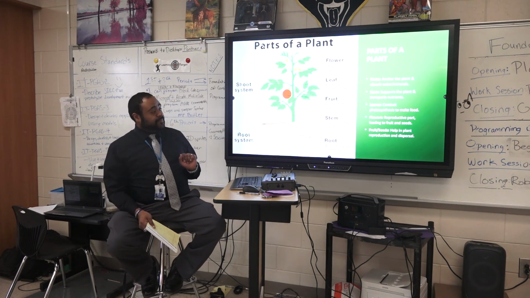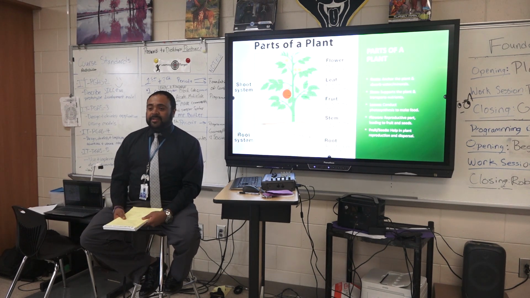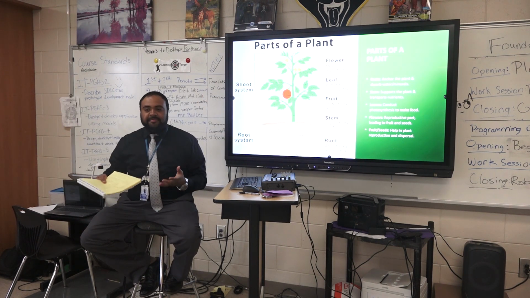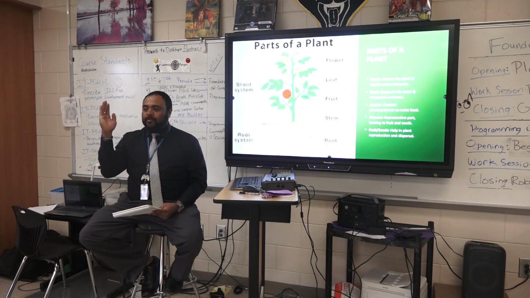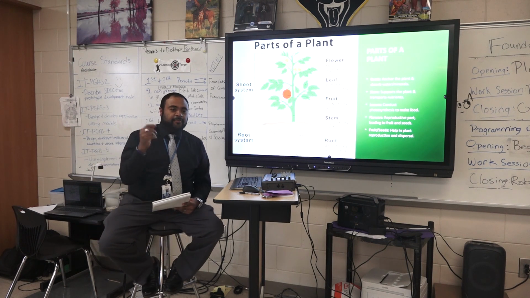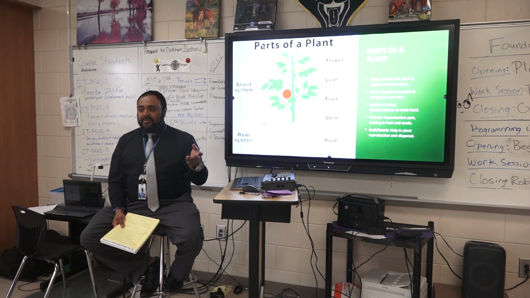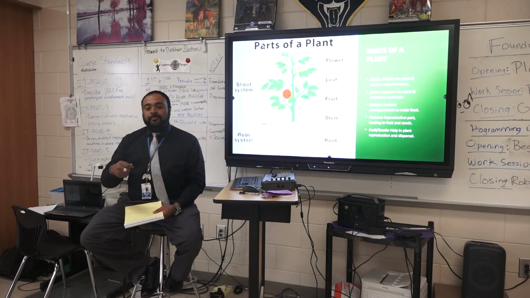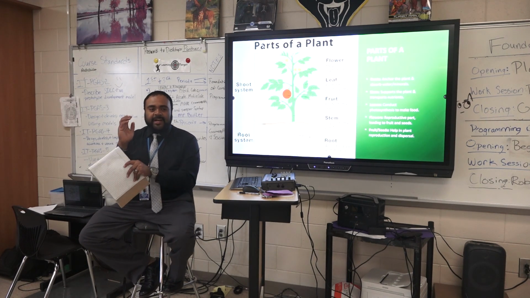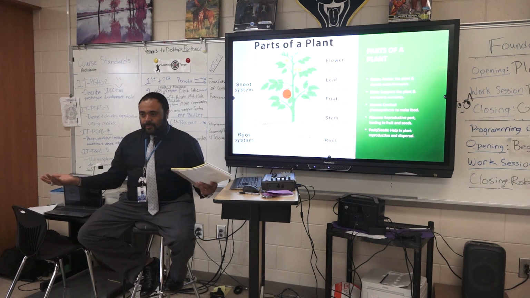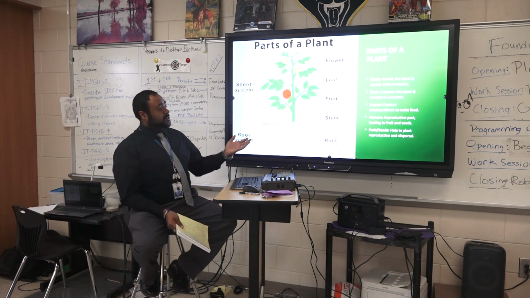You also have the stem. The stem supports the plant and transports nutrients. All right, so the stem is one big blood vessel. If you think about it in terms of a human, what do you think might happen if a flower is standing and the wind blows it over, or a stick knocks it over and bends the stem? What do you think is going to happen? It's going to die. Now, it would live if a human were there to take the heavy object off of it and maybe tie it to a stick to make it stand up. But without any type of human interaction, a plant that has a bent stem will slowly die. Okay, so that's an important part.